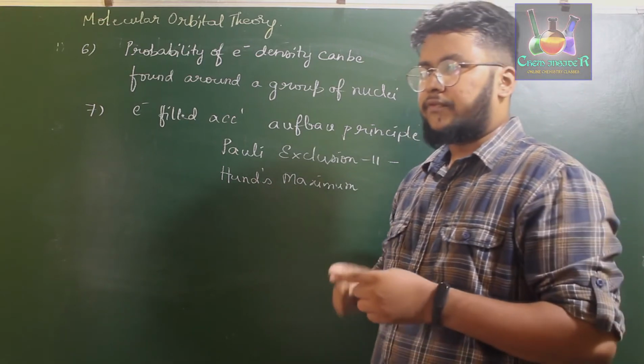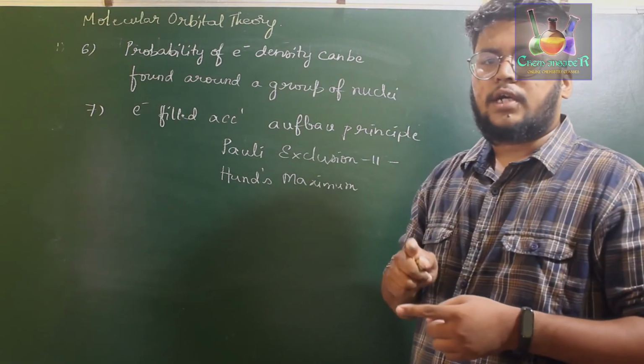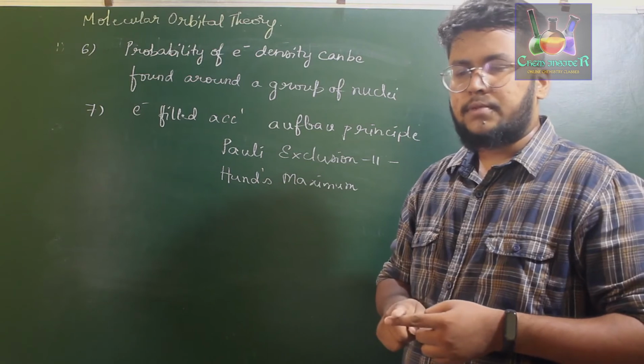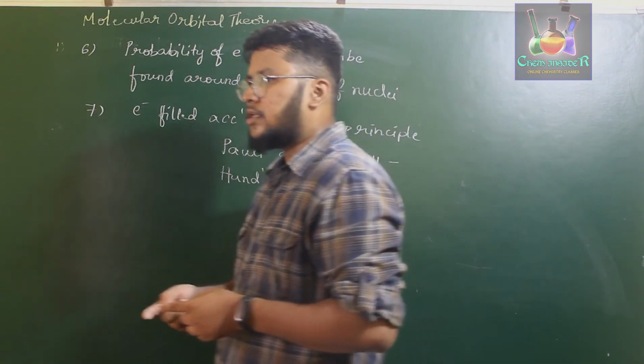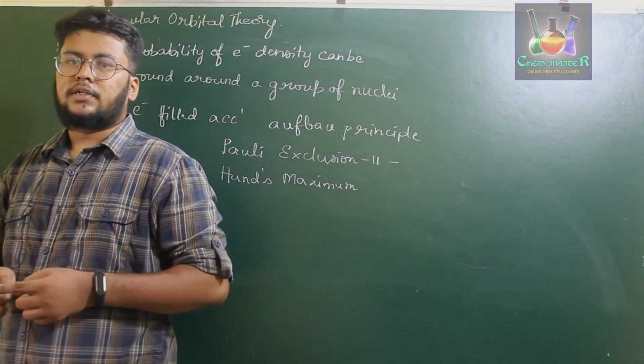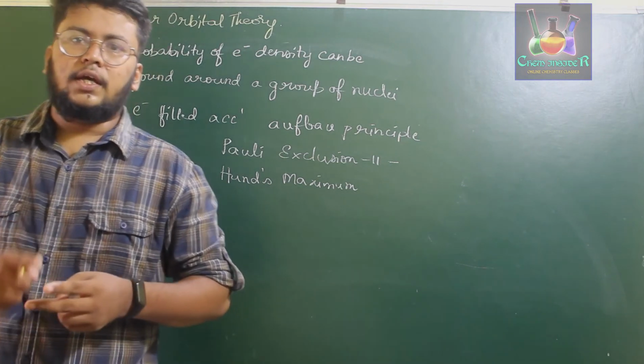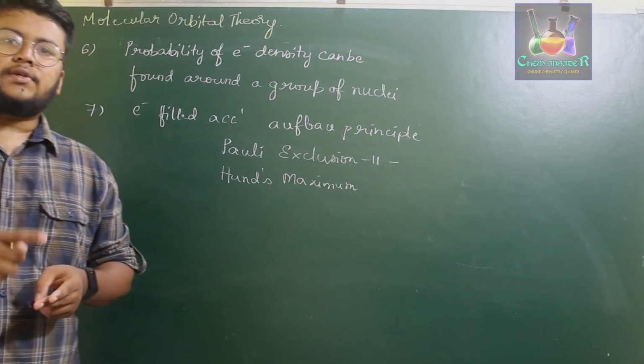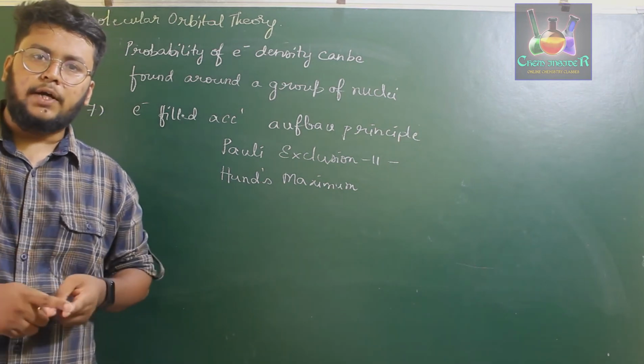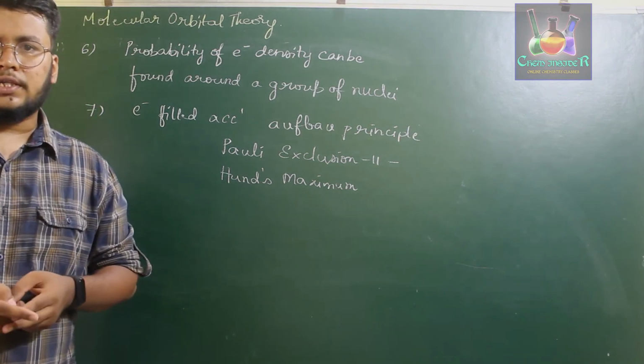So that is, in the first point they say that as we compare the electrons present in atoms, which are present in atomic orbitals, electrons of the molecules are to be present in molecular orbitals. In the second point, atomic orbitals of almost the same energy combine to form molecular orbitals.